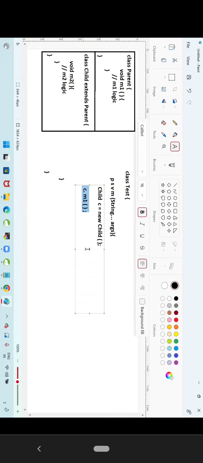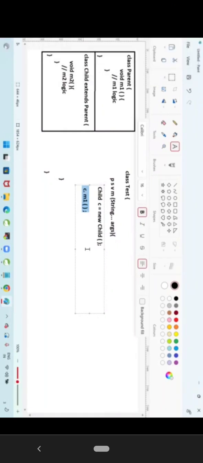Same concept here also. When I call C dot M1, first it will check in the child. If it is available, directly call it. No need to check the parent. JVM will check the parent only if a child does not have that method. If a parent is having that method, call it. If a parent does not have it, if Shubham's parents are not giving it to me,